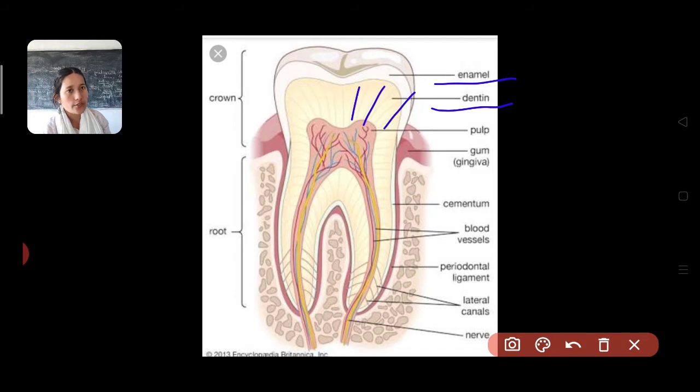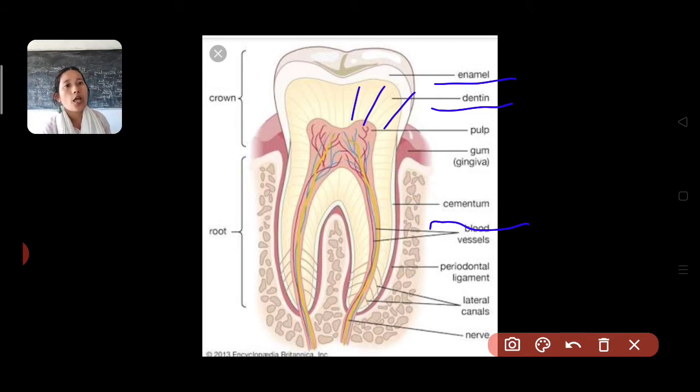Okay, like I told you, there is a portion of the tooth which gets embedded in the jaw socket. It has to be fixed in one place, and that fixing is done with the help of a material called cementum. Similarly, you have the periodontal ligament, which also helps in fixing the teeth in place and connects one tooth with the adjacent teeth.